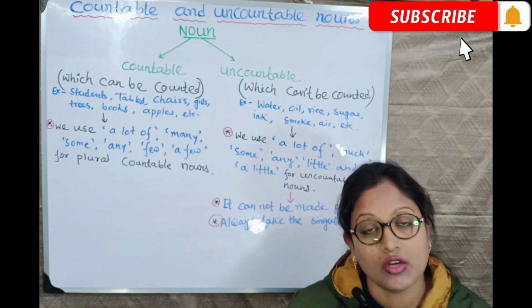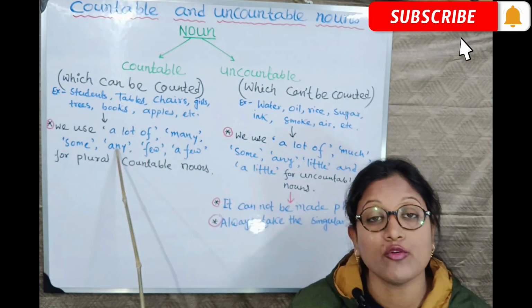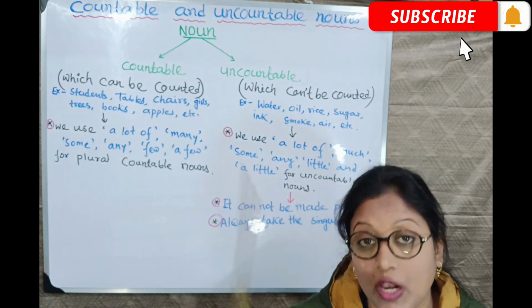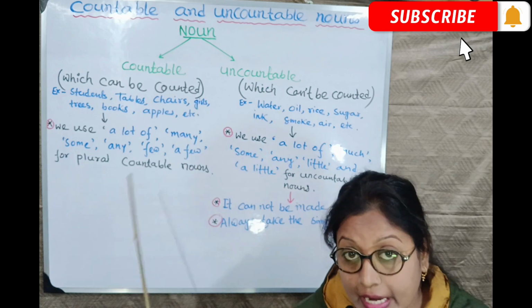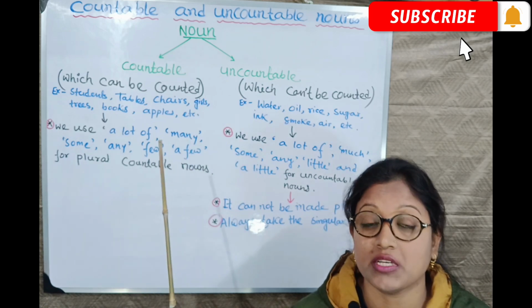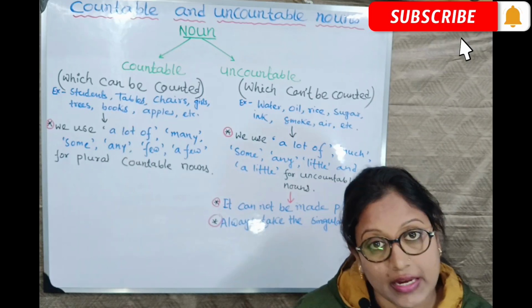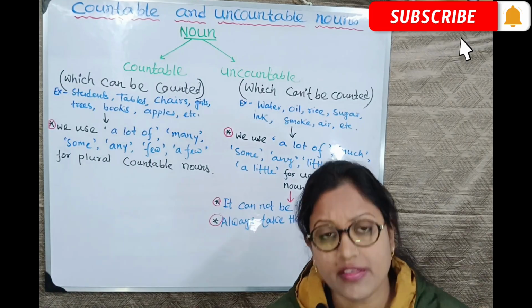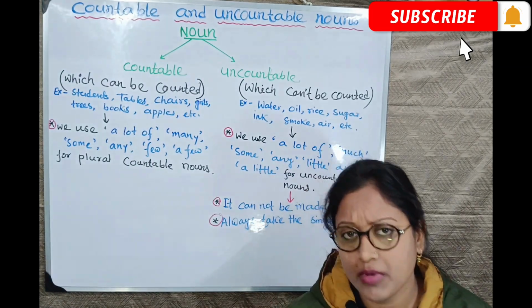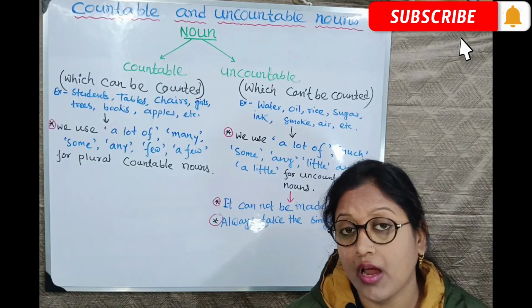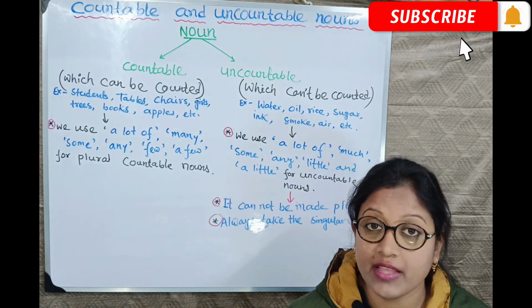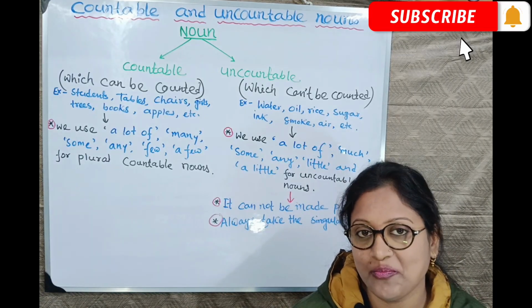Okay? So instead of a lot of, we will use many in negative and interrogative sentences for countable plural nouns. Clear? This example, what was the example? There are a lot of books in the library. Make it negative.